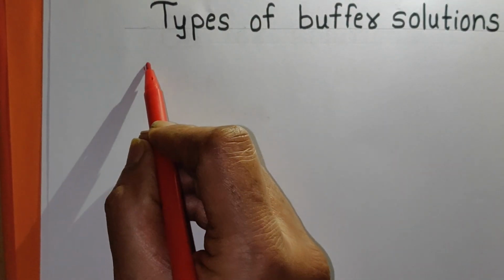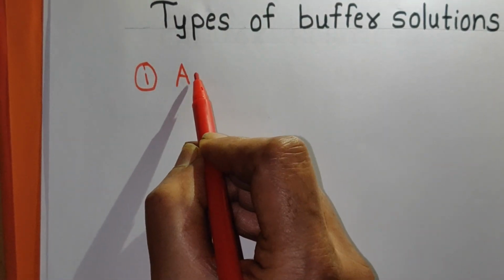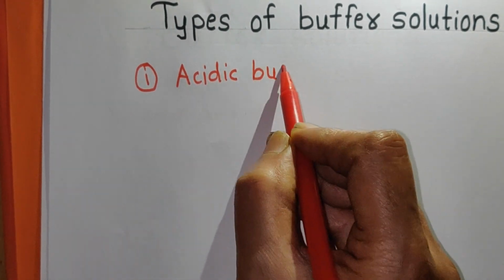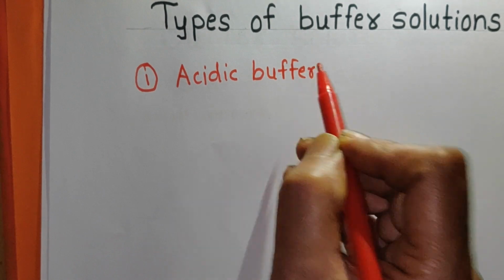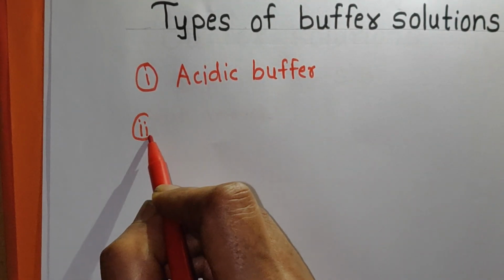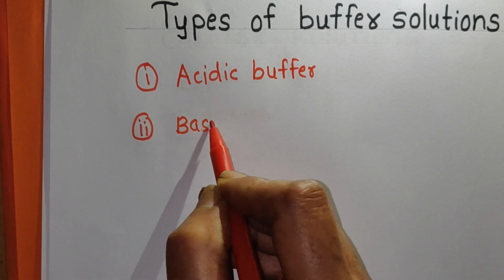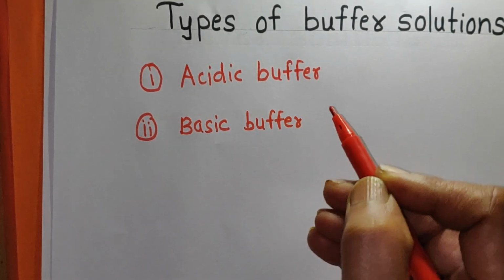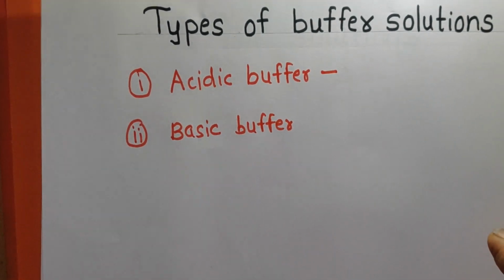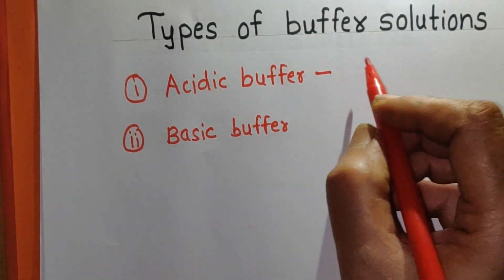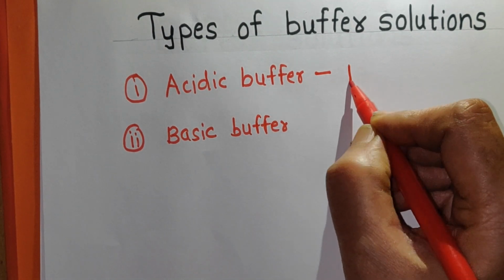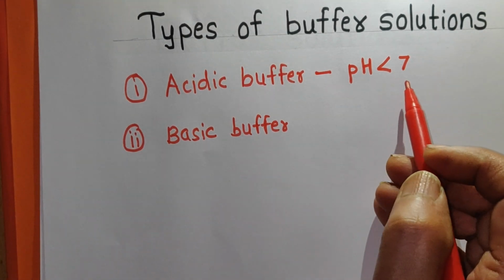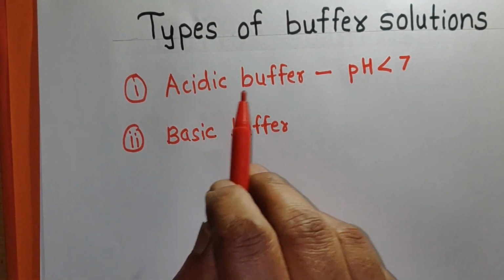The first one is acidic buffer, and the second one is basic buffer. From these two words you can understand what acidic buffer and basic buffer are. You can say that an acidic buffer is a solution having a constant pH value, and its pH value must be less than 7. So the buffer solution having a pH value less than 7 is called an acidic buffer.